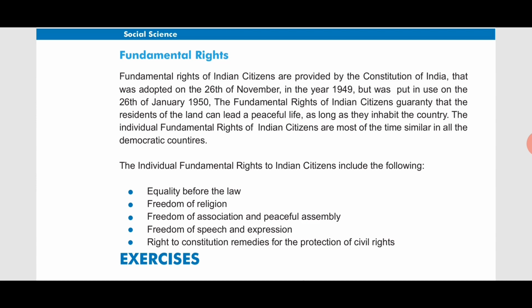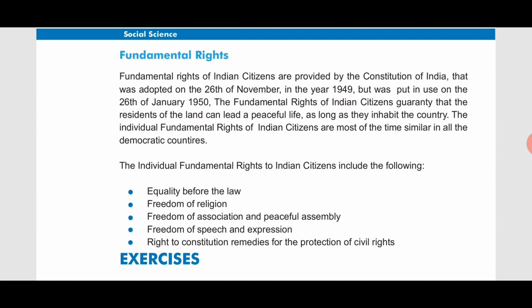Then next is freedom of speech and expression. But though we have all these freedoms, these freedoms are restricted or limited to some extent. If we are given freedom to do whatever we want, then we could go outside on the road and sit or sleep there and disturb other people's life. So there are some restrictions; though we have freedom, it is limited or restricted.